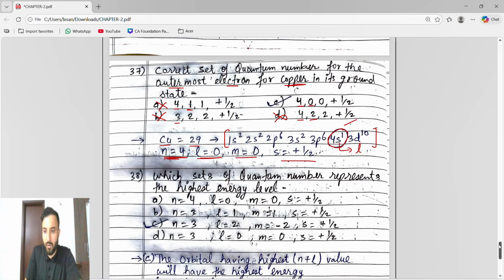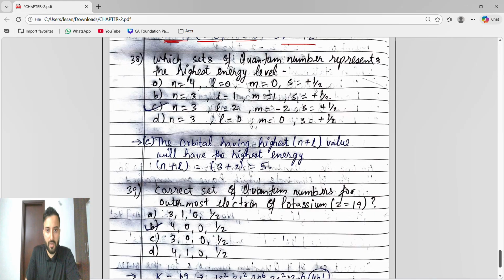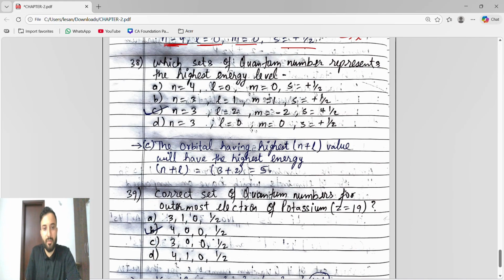Okay. Now next, number 38. Which set of quantum numbers represents the highest energy level? Guys, very important, another important type of question. For finding the highest energy level, what will we do? The orbital having the highest n plus L value will have the highest energy level.